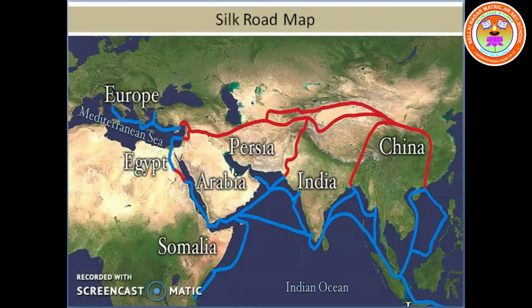Chinese silk was much sought after by Romans during the time of Roman Emperor Marcus Aurelius in 166 AD. Some of the Chinese silk might have reached Rome through the ports of Tamilagam. So on that day, Chinese silk was world famous.